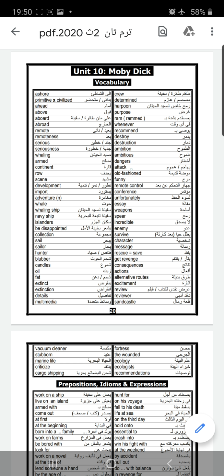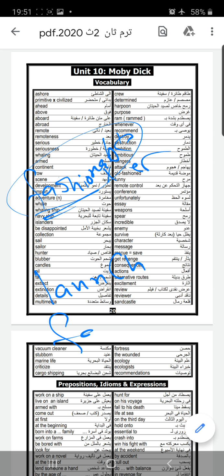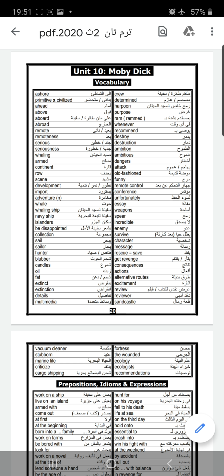Attack. If you want to transfer this verb into a noun, it will be attacker. Old-fashioned, and the opposite of old-fashioned is fashionable. Fashionable means you can use or see it. They say latest fashion. That means you can see it everywhere. Funny. Remote control.